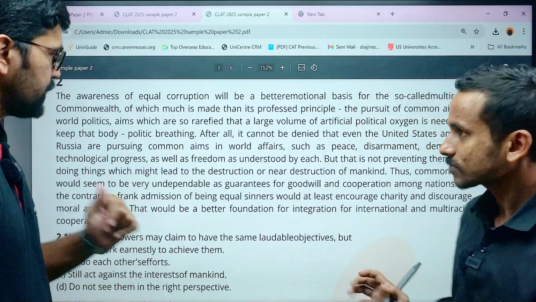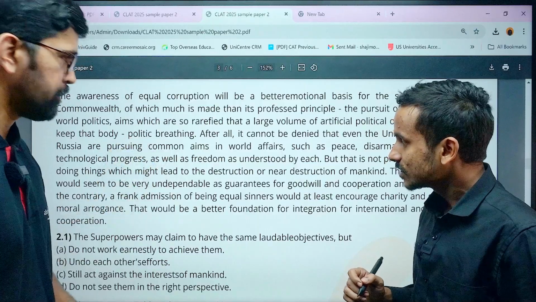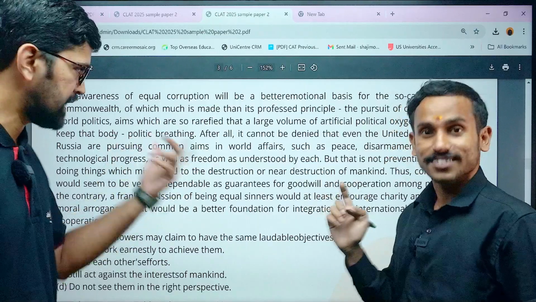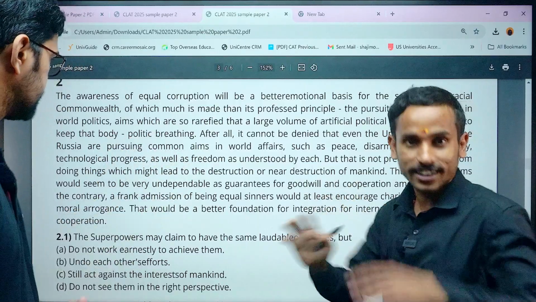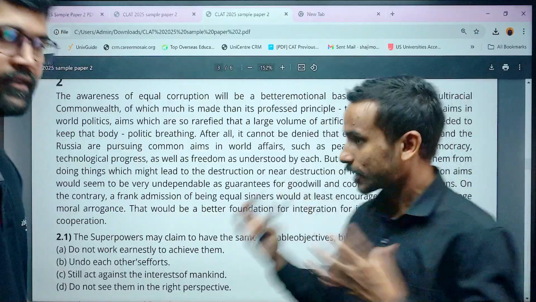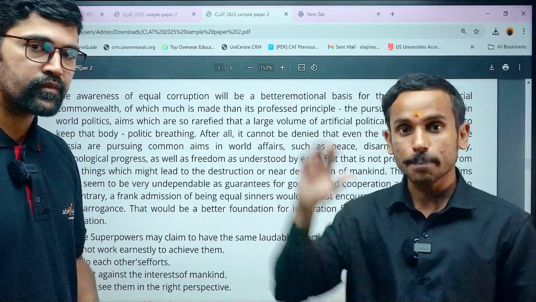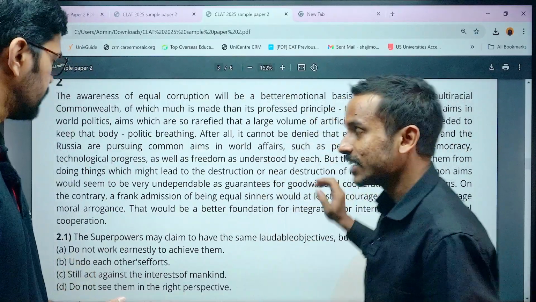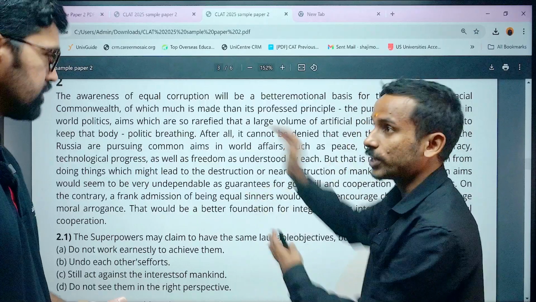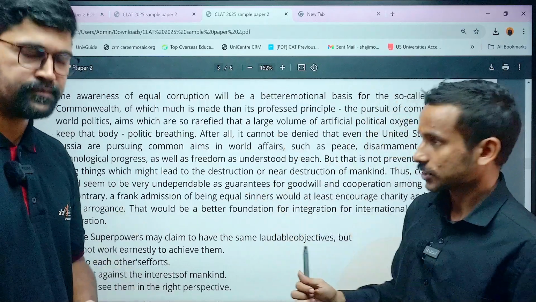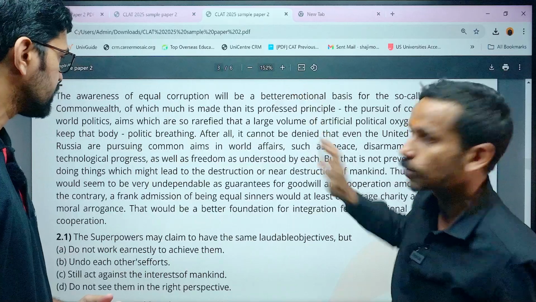Right, sir. So what do you think would be the source of this particular passage? Right now, this is also something which has been created by students: that usually we see a passage much larger than this and we see questions much more in number, 4 or 5 questions. But we see 2 questions and a small passage.